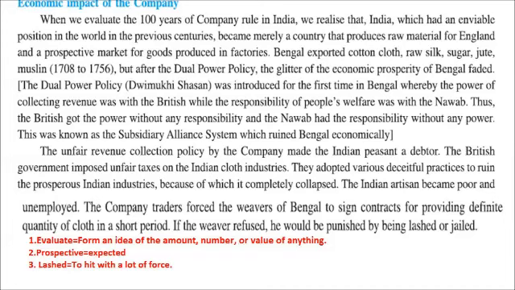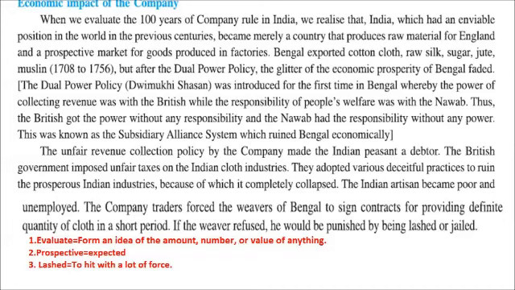Now this unfair, that is improper, tax collection policy by the company made the Indian artisans, farmers, everyone, that is peasants, debtors. Debtor matlab qarzdar. The British government started imposing, that is putting or laying, unfair taxes on Indian cloth industries. So we were being destroyed more and more every time.